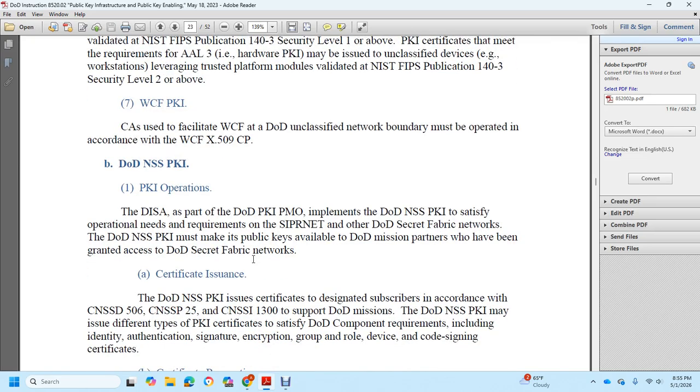The DoD NSS Public Key Infrastructure operation is run by the Defense Information Systems Agency as part of the DoD PKI Program Management Office to implement the DoD NSS PKI, satisfying the operational needs and requirements of the Secret Internet Protocol Network and DoD Secret Fabric networks. The DoD NSS PKI must make public keys available to DoD mission partners who have been granted access to DoD Secret Fabric networks.